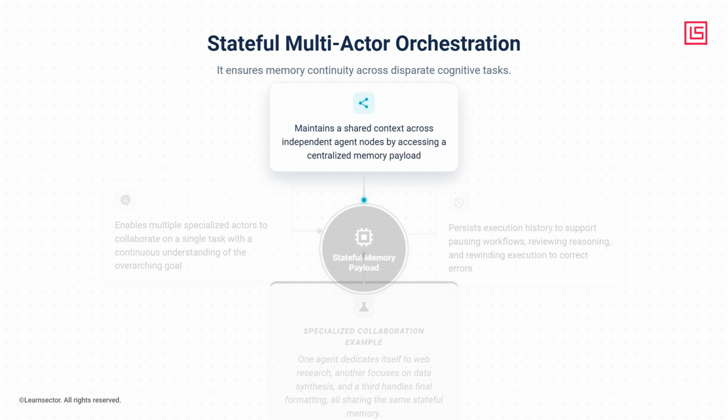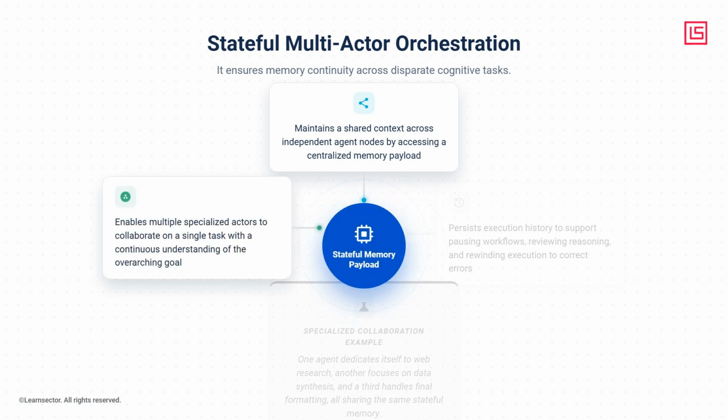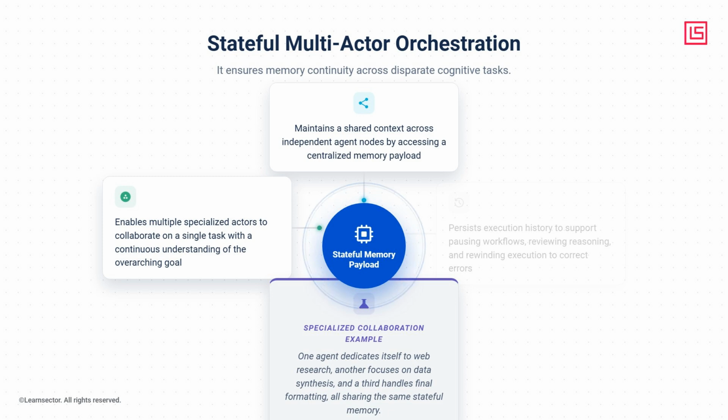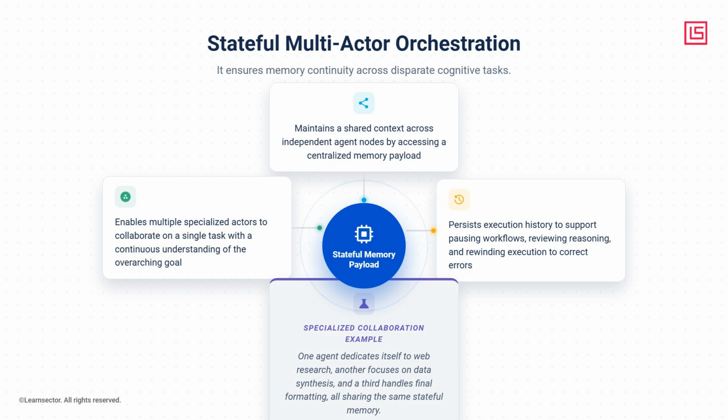Maintaining a shared context across independent agent nodes is vital, because it allows different parts of the system to access the same centralized memory payload. This enables multiple specialized actors to collaborate on a single task. For instance, you might have one agent dedicated to web research, another focused on data synthesis, and a third responsible for final formatting. Because the system is stateful, they all share a continuous understanding of the overarching goal. Furthermore, this architecture persists execution history to support capabilities like pausing a workflow, reviewing reasoning, and rewinding execution to correct errors.